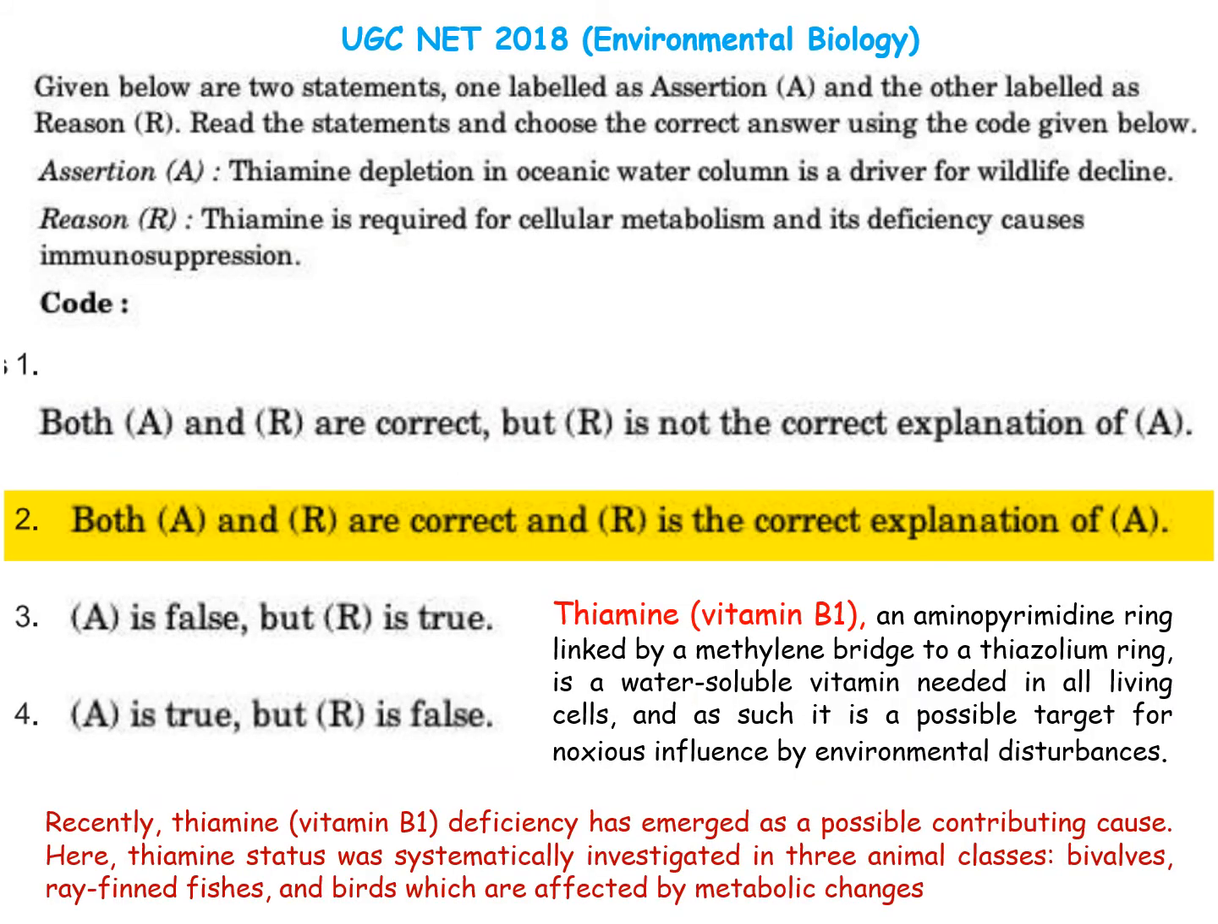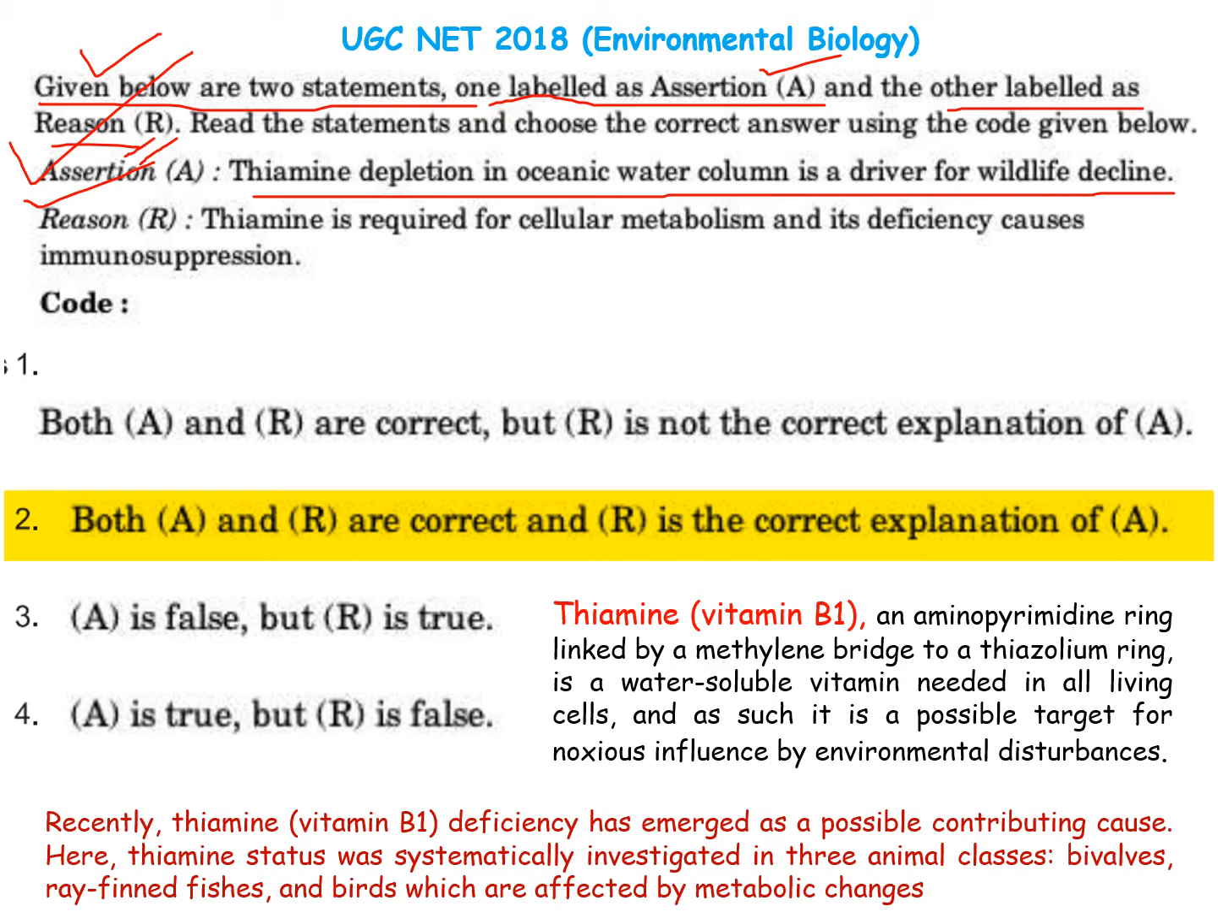Moving on to the next question. The next question says that given below are two statements. This is a kind of assertion reasoning question which comes in the UGC NET exam very repeatedly. The assertion reasoning question has one statement labeled assertion A and the other labeled as the reason. The assertion given is that thiamine depletion in oceanic water is a driver of wildlife decline. So here he is saying about thiamine depletion.